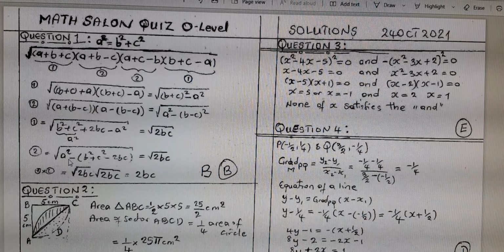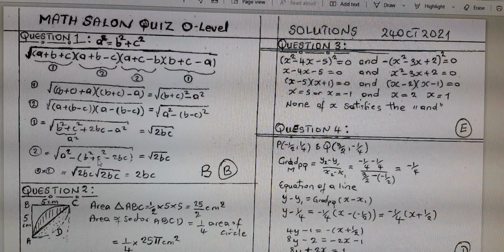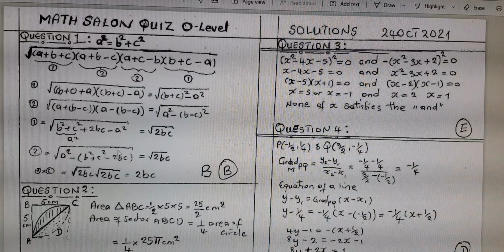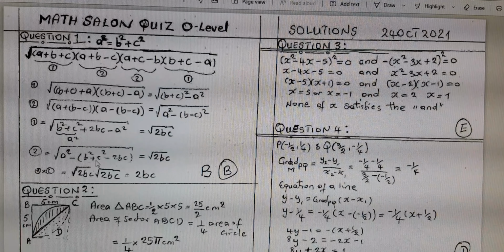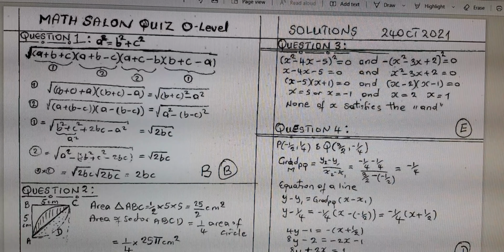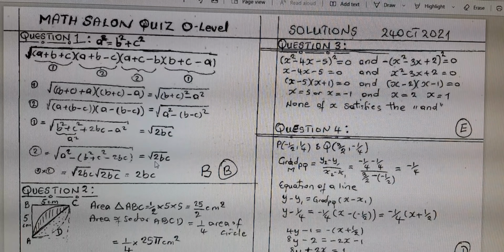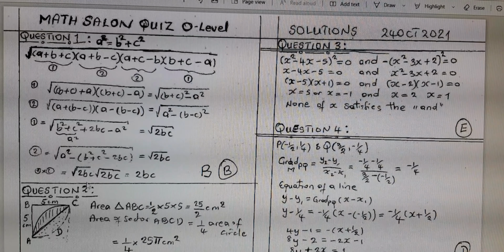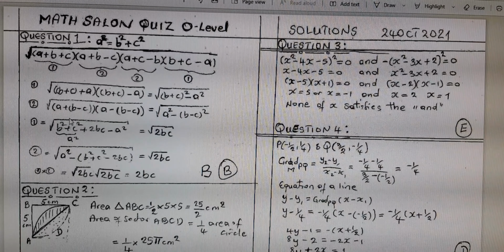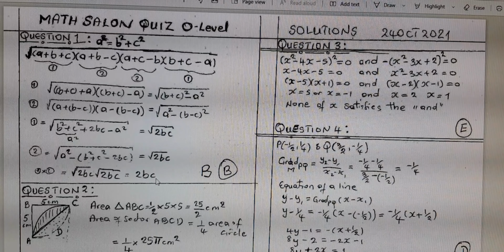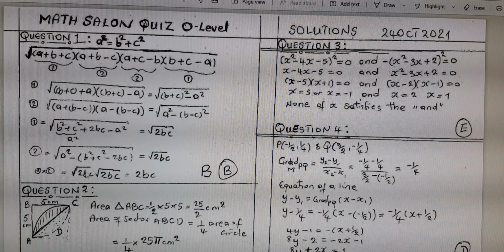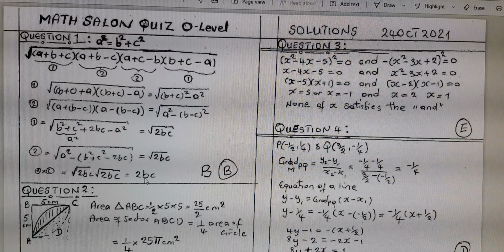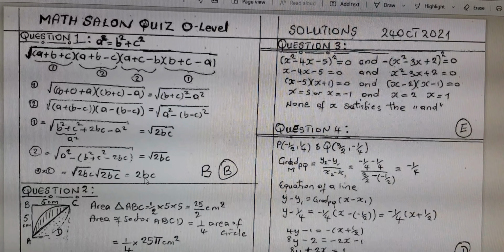Can apply a similar technique here. Replace b squared plus c squared with a squared. Open up my brackets so that this minus becomes minus a squared. So the a squared cancels and this becomes plus. And I get again 2bc. It was a product of all of them, so I just split here to ease my work. So I put them back and then I get this squared. So it's multiplied by itself, so you get just 2bc. And the answer for that was B.